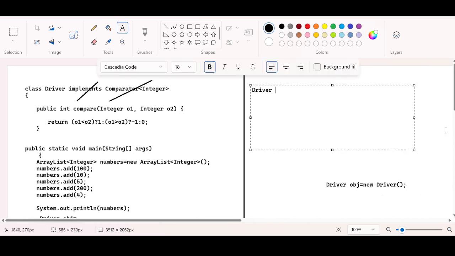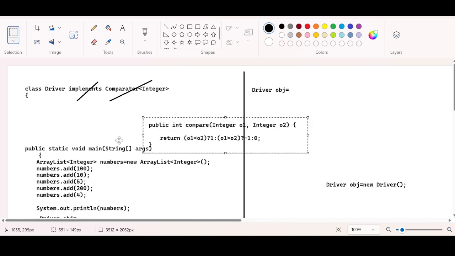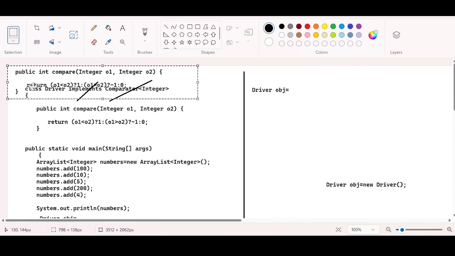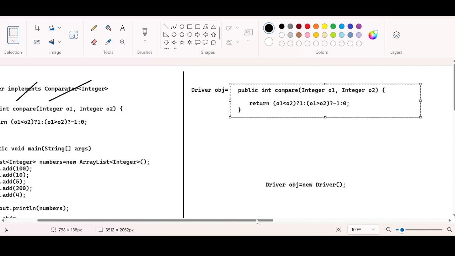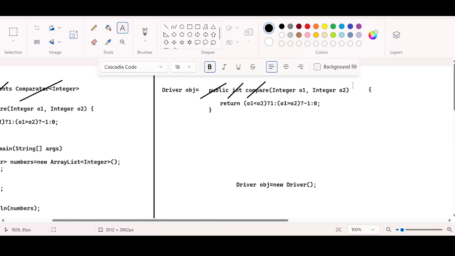You have to copy the method that you are overriding, not exactly copying, but you are defining your own lambda expression. To define your own lambda expression, the access modifier is not required, the return type is not required, the method name is not required, right? What is required is that you just place an arrow operator between the parameters and the body of the lambda expression, and you define a semicolon here, right?